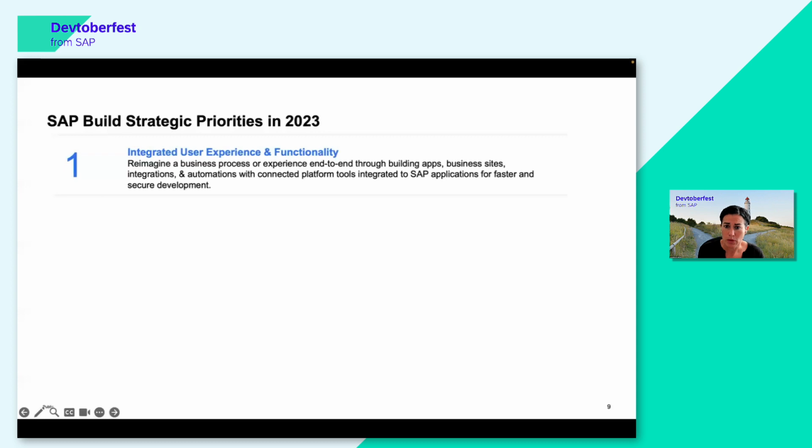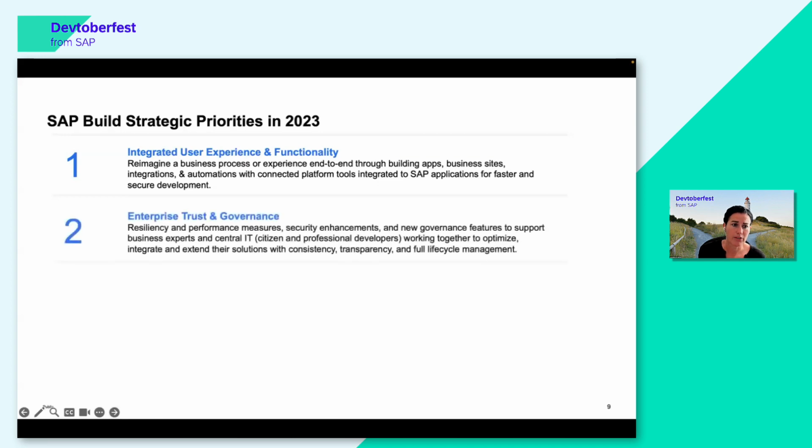So you can imagine when we plugged these three services together and we gave them one name, a lot of work needed to be done actually to integrate the user experience, so that when you now use process automation and build apps, the user experience is actually a consistent one, and that you can create end-to-end scenarios, and that it still feels that here you're working on a connected platform, and that it actually has an integrated user experience. So this has been one of our focus topics this year, and as said, there's still a couple of things to come until end of 2023.